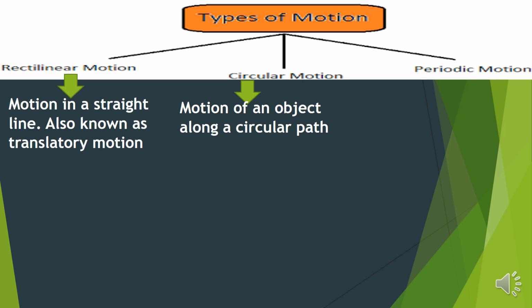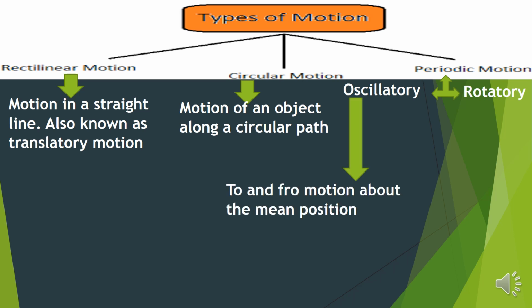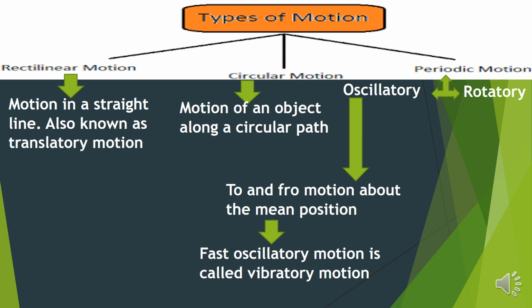Now we saw that the periodic motion was divided into two types, oscillatory and rotatory. What was oscillatory? The to and fro motion about the mean position. From the mean position to one extreme position, back to mean position, to another extreme position, again back to mean position. This type of repetitive motion was called as oscillatory. And if these to and fro motions are fast paced, then we call them as vibratory motion, because vibrations are faster oscillations. And what was rotatory?